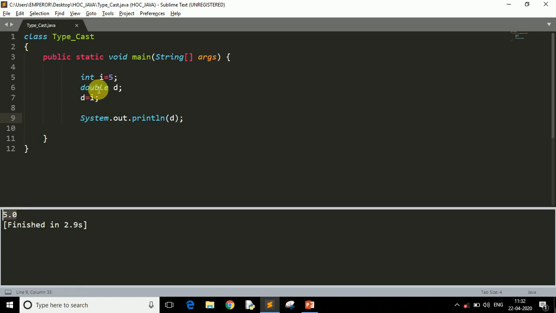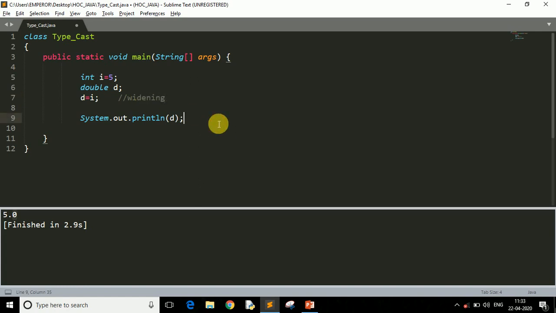Double is the same data type as float, the only difference is that the range of double is greater than the range of float. Otherwise double is the same as float. That's why it prints 5.0, because double contains a decimal point. So here the type is successfully converted, because as you can see on screen it prints 5.0 instead of 5, so that means it is converted. This is nothing but the widening conversion, guys.